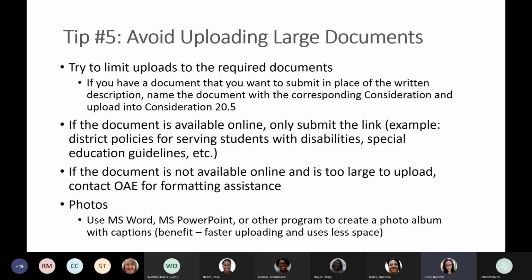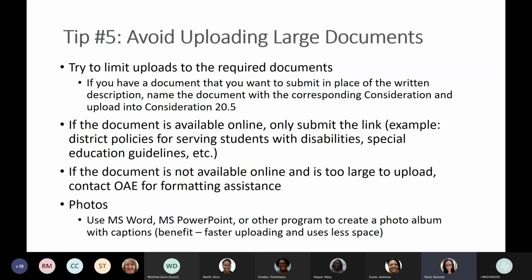That goes for any of the considerations. If it asks you to write, but you'd rather upload, that's absolutely fine. You can add those to the end, and as long as it's named correctly, there'll be no problem putting that where it's supposed to be.